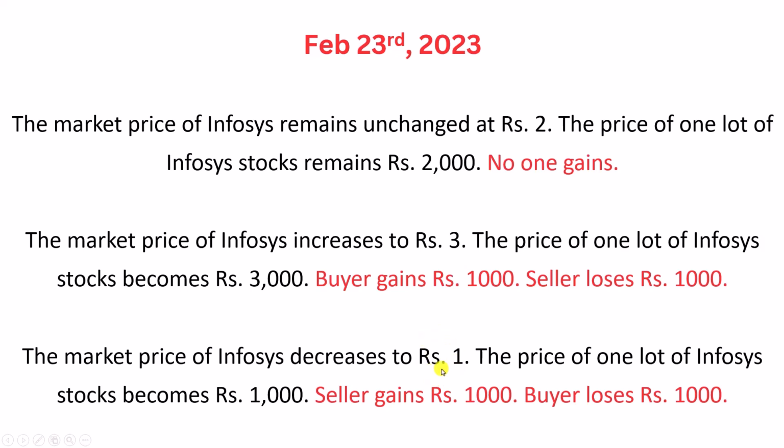So, on February 23rd, this is the price at which the stocks of Infosys are being traded. So, the price of one lot or one bundle of Infosys stocks becomes rupees 1000. And so, the seller gains 1000 rupees and the buyer loses 1000 rupees. Okay. How is this? We'll see in a few minutes.